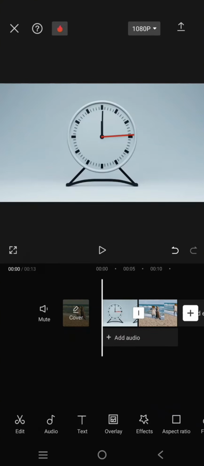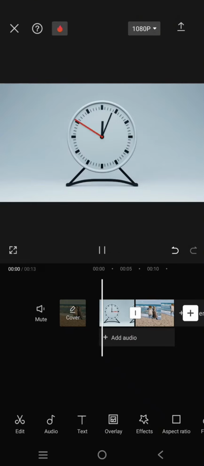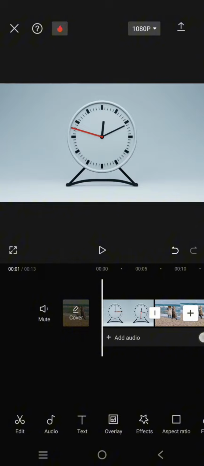On today's tutorial, I'm going to show you how you can add the clock ticking sound effect in CapCut Mobile. So first just add your video. Here I'm going to add this clock video and I'm going to add the clock ticking sound.